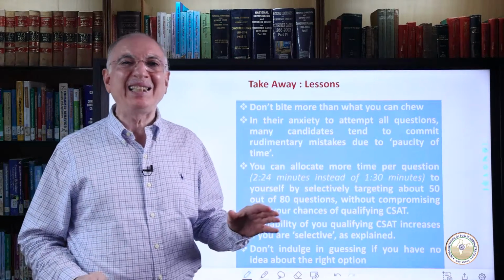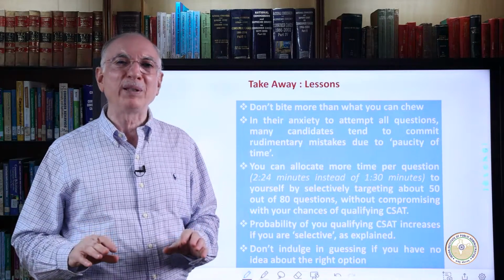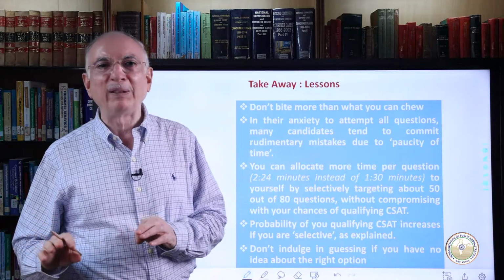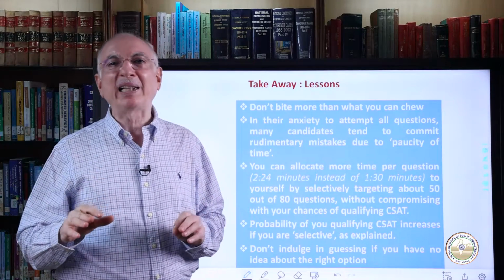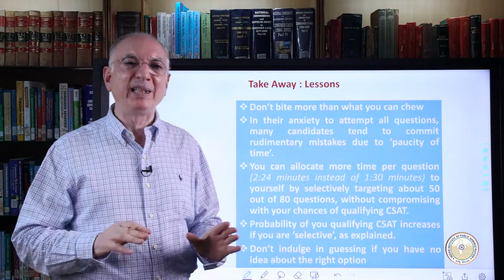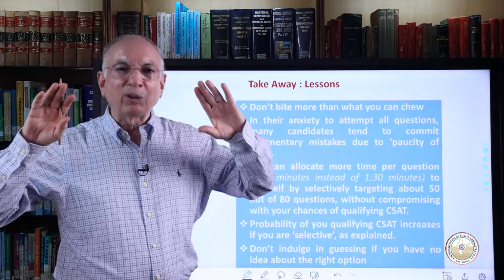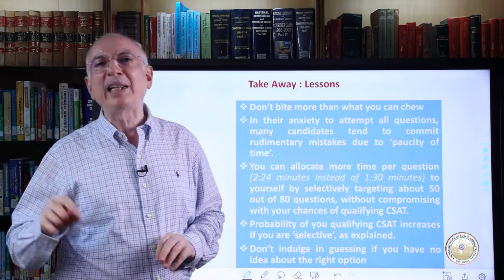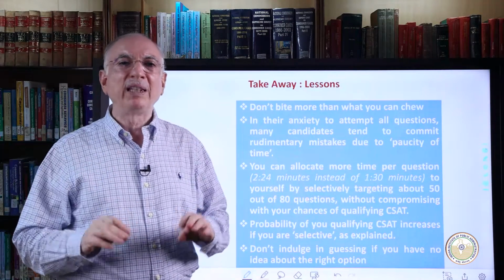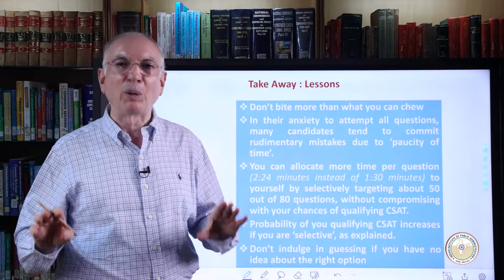In their anxiety to attempt all questions, many candidates tend to commit rudimentary mistakes due to paucity of time. You can allocate more time per question by selectively targeting about 50 out of 80 questions without compromising your chances of qualifying CSAT. The probability of qualifying CSAT increases if you are selective. Do not indulge in guessing if you have no idea about the right option.